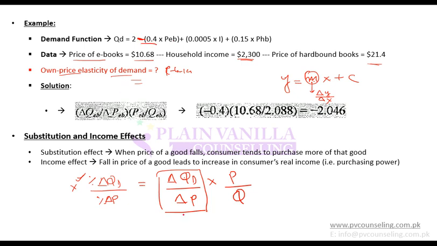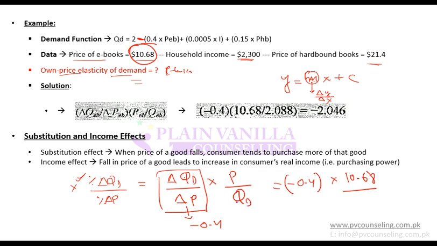So that means this change in quantity demanded to change in price is minus 0.4, and then I need to multiply it with P divided by Q. So what is the price? Price is 10.68. So it should be minus 0.4 multiplied by 10.68 divided by quantity.